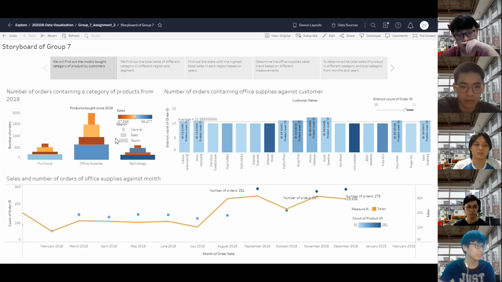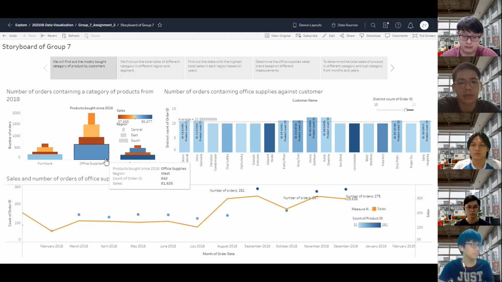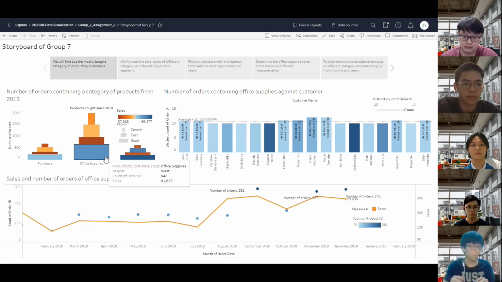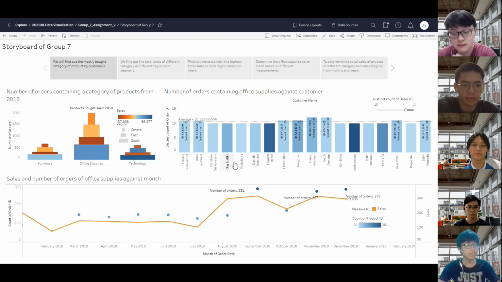So we can also look at the sales. We can see that the Western region of the technology category has the most sales out of all the categories and also the regions. Lastly, we can see that the office supplies Western region has the most number of orders compared to other regions as well. So move on to the top right corner.